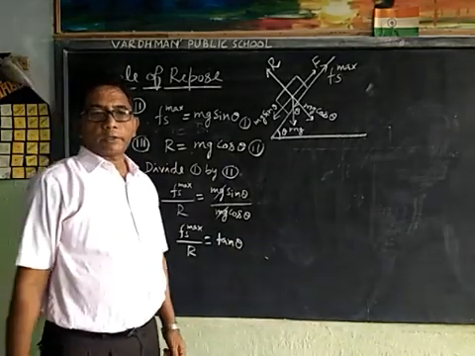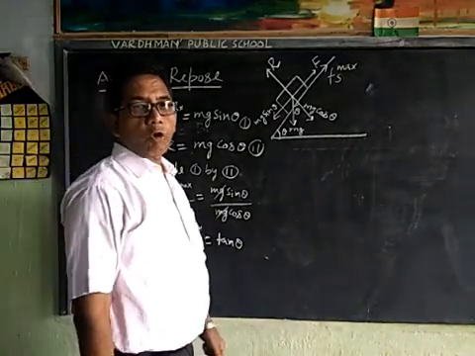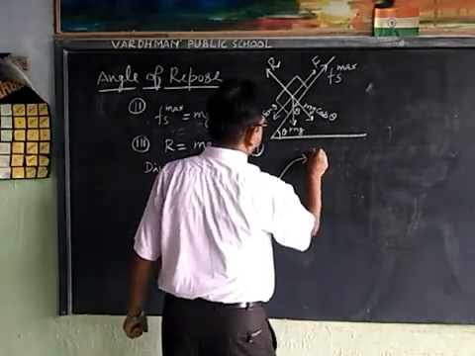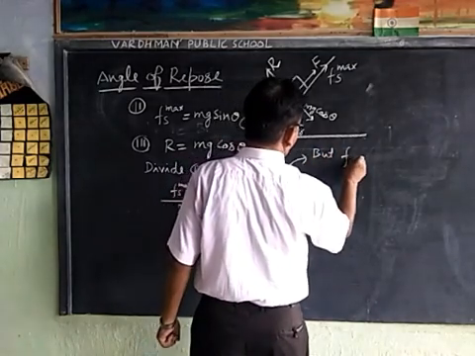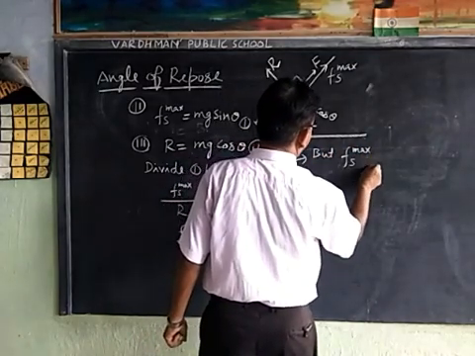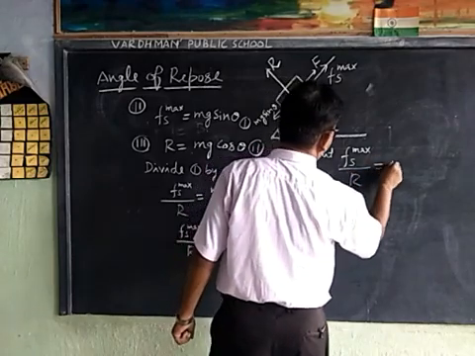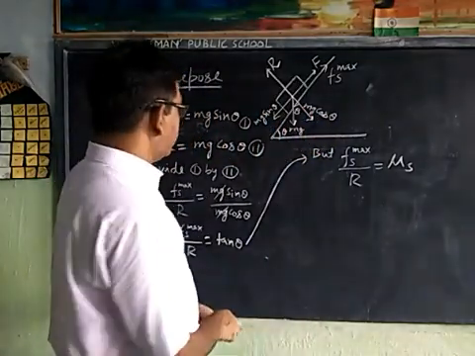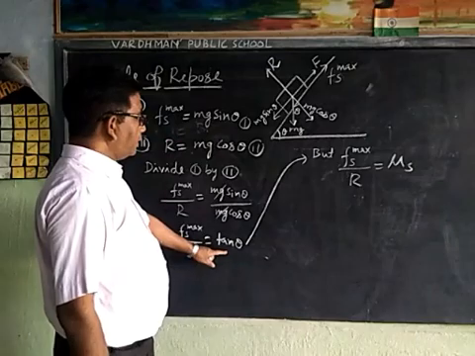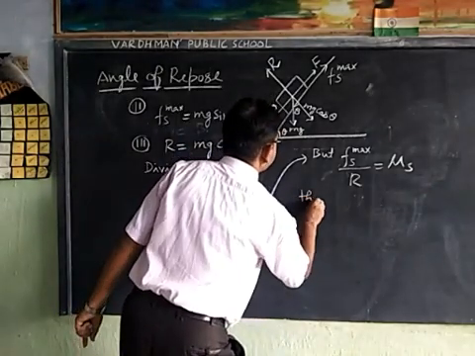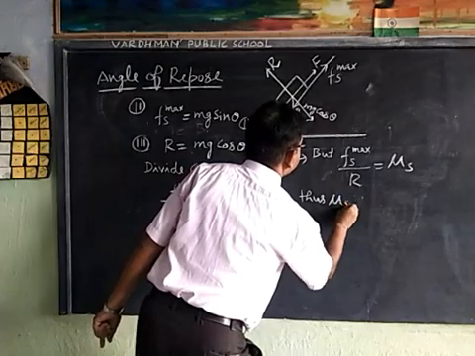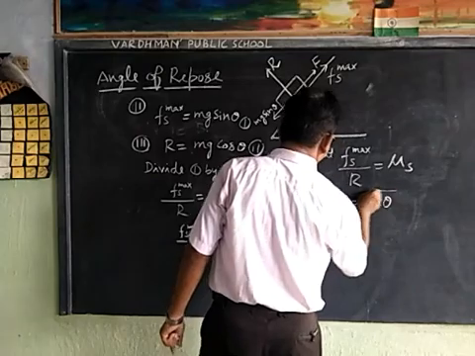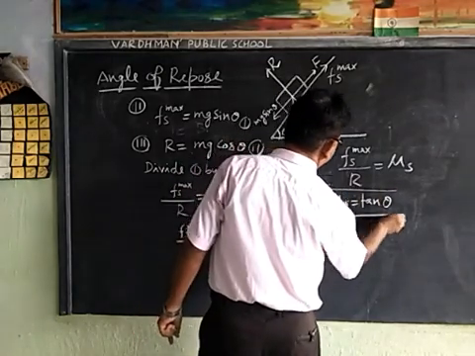But we know Fs maximum upon R is mu s, the coefficient of static friction. Thus mu s is equal to tan theta.